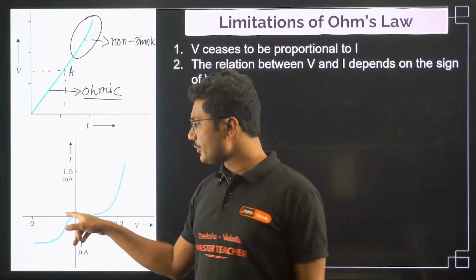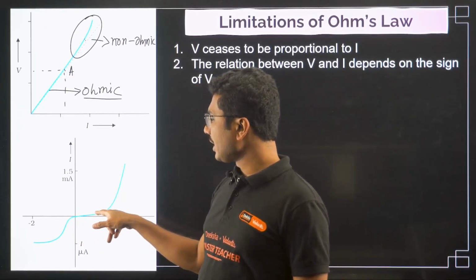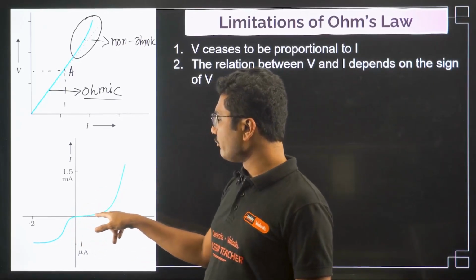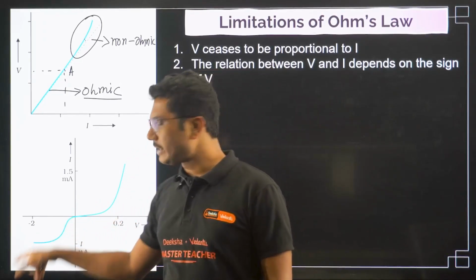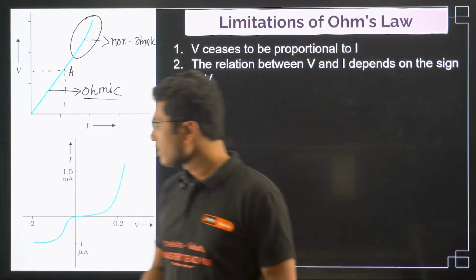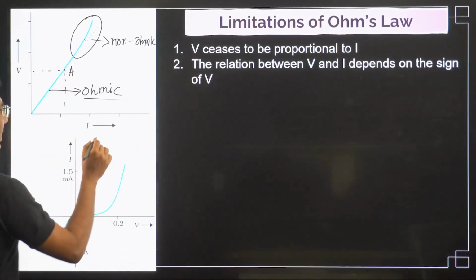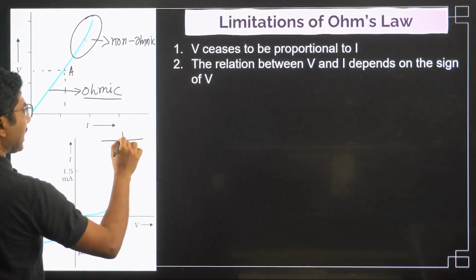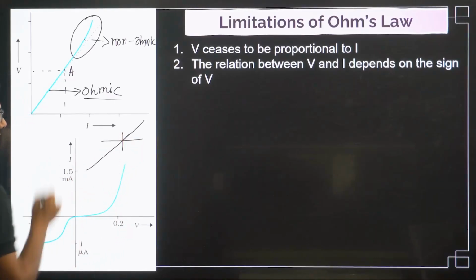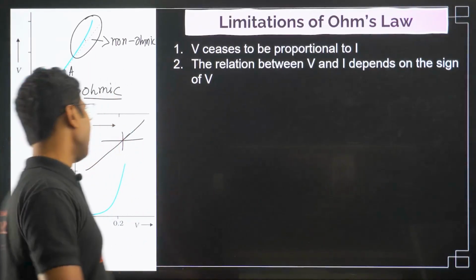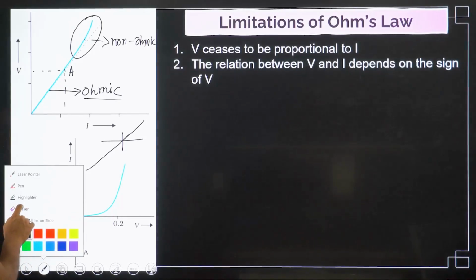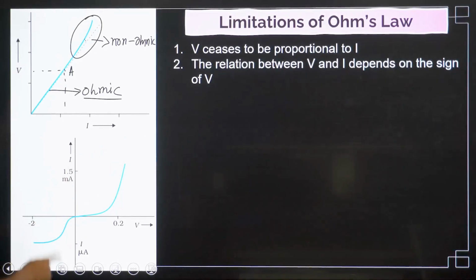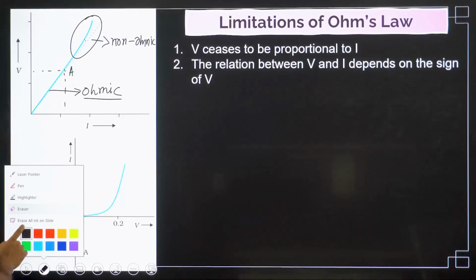But for positive voltage, the graph is something like this. For negative voltage, the graph is something like this. If you consider an ohmic conductor, the graph would simply be a straight line like this. But that's not happening, so this is not an ohmic conductor, this is a purely non-ohmic conductor.